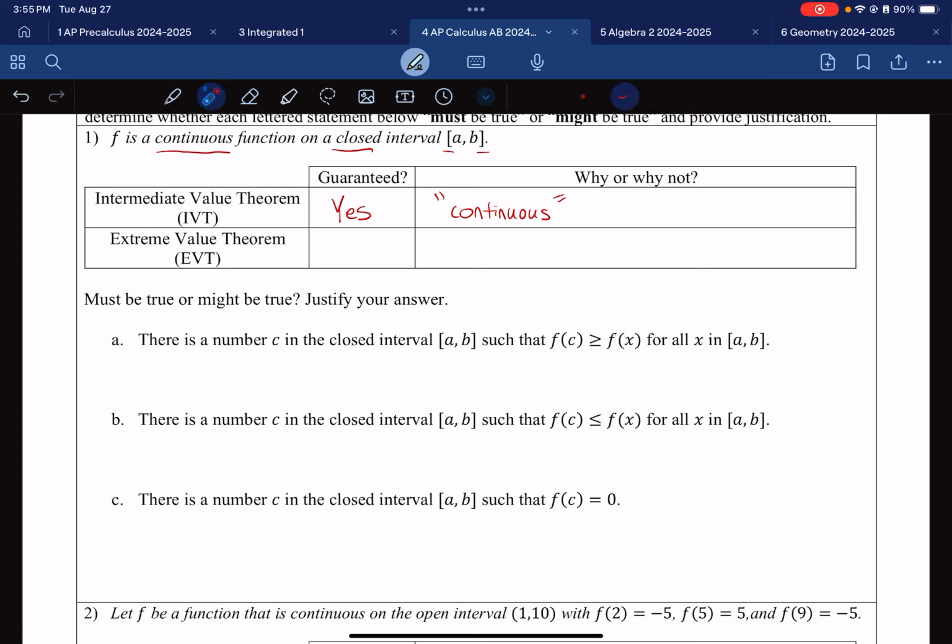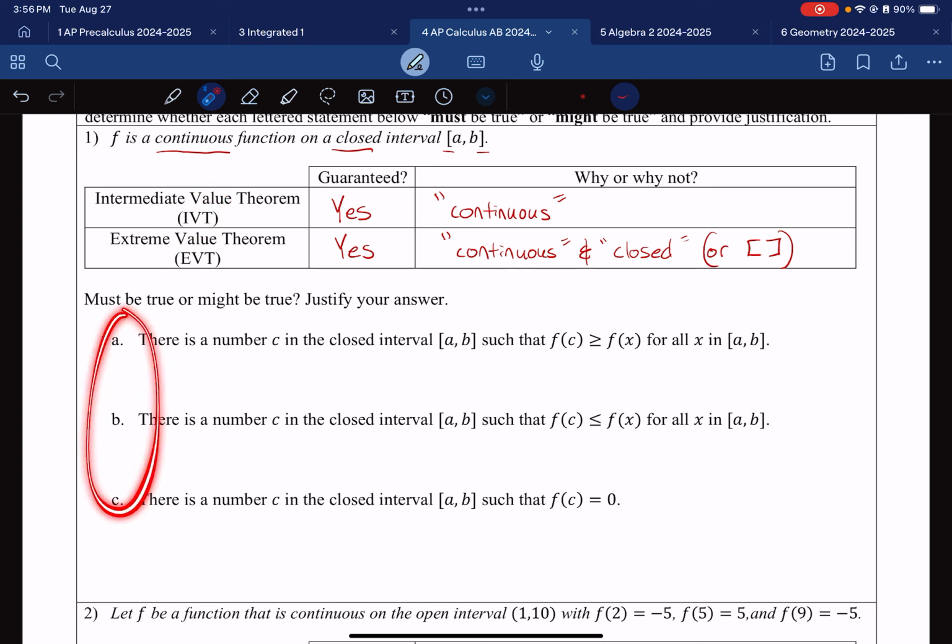And is extreme value theorem guaranteed? This one is also a yes. Why? Because there's two things. I saw the word continuous, and I also saw the word closed. So I could say, and closed. Another of the giveaways was these square brackets. So you can also say that you saw the square brackets. All right, so we know that we can use each of these.